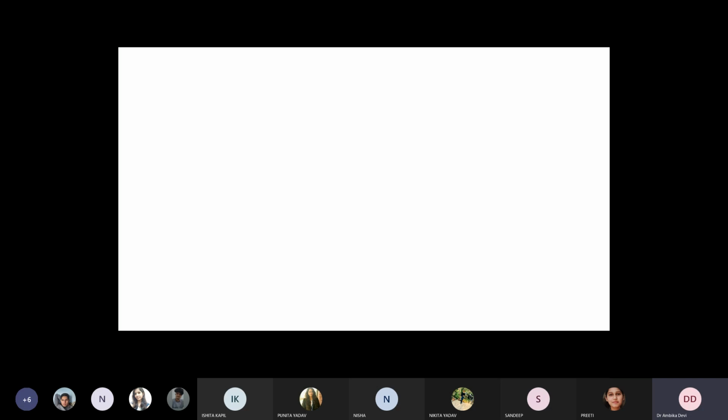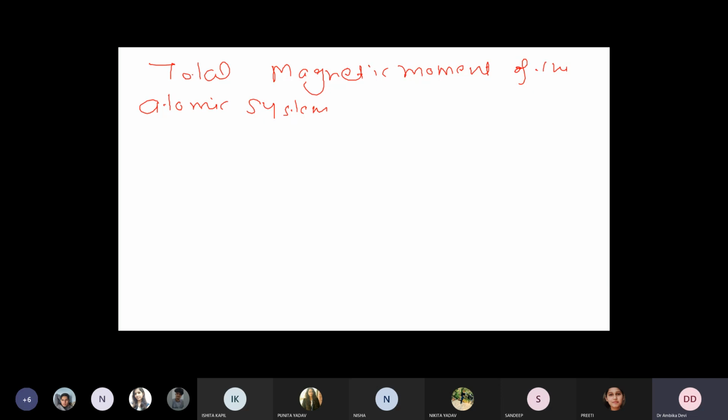Magnetic moment due to the orbital motion and magnetic moment due to the spin motion. So the total magnetic moment of the atomic system is denoted by mu j. Now what is j? Capital L was the orbital angular momentum of the system, right?